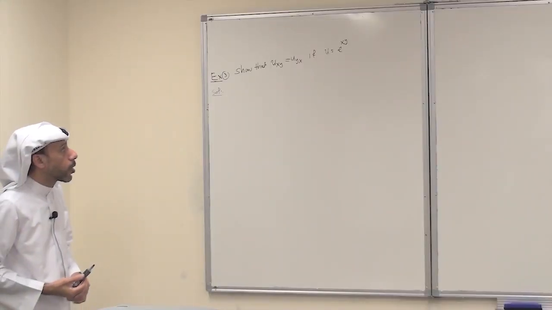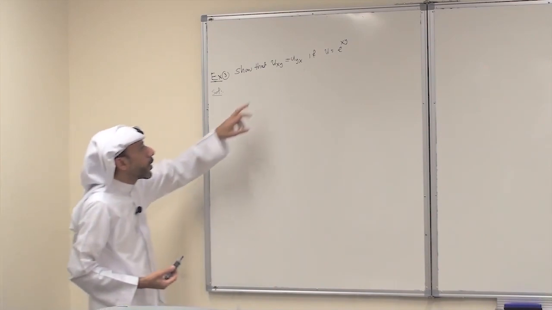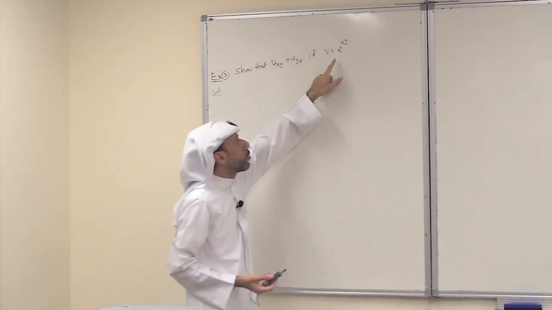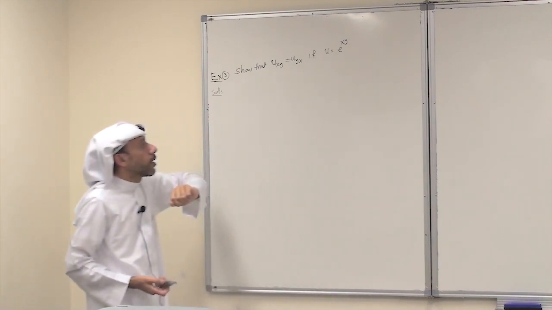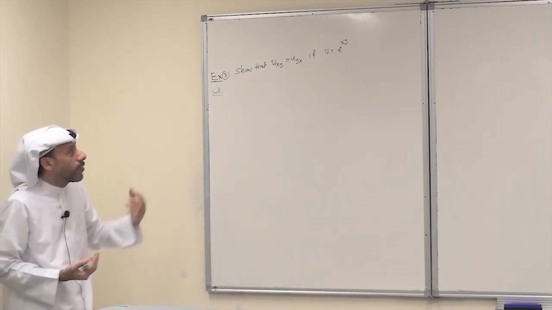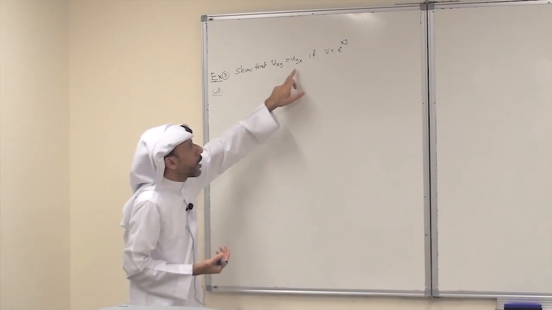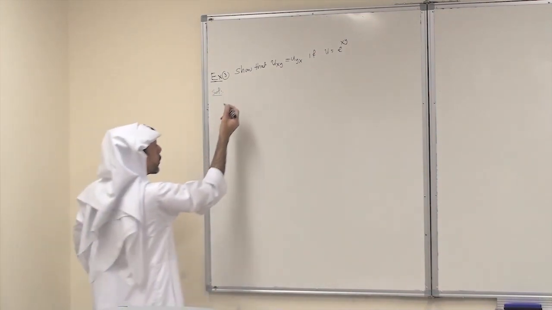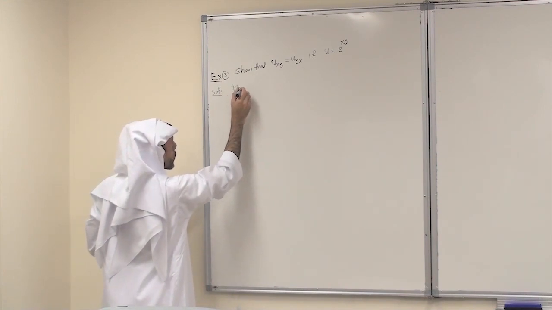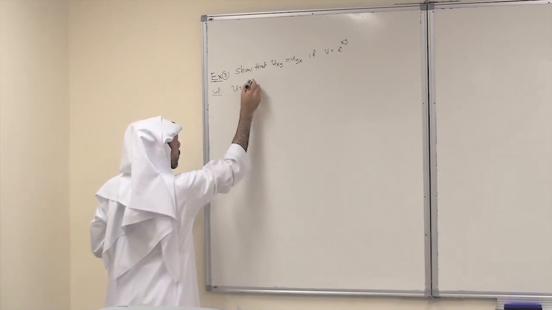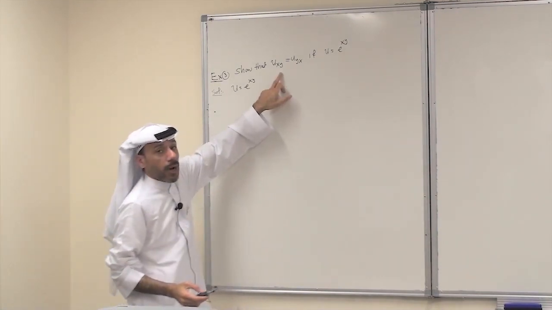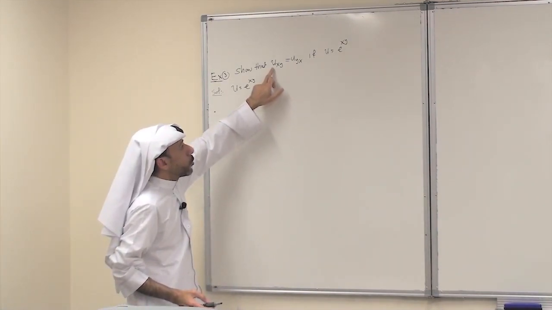Let's consider the following problem. Show that u sub xy equals u sub yx if the function u is given by e to the power xy. To solve this problem, we just have to compute each side and check that they are equal. Our function is u equals e to the power xy. I need to find u sub xy. So first I need to find u sub x.